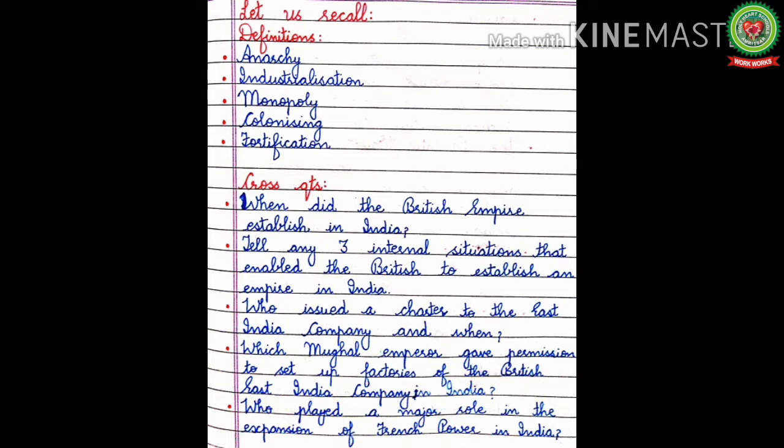When did the British Empire establish in India? Tell any three internal situations that enabled the British to establish an empire in India. Who issued a charter to the East India Company and when? Which Mughal emperor gave permission to set up factories of the British East India Company in India? Who played a major role in the expansion of French power in India?